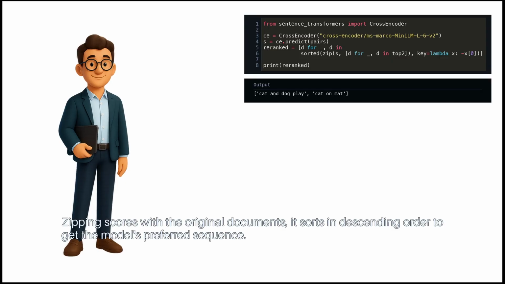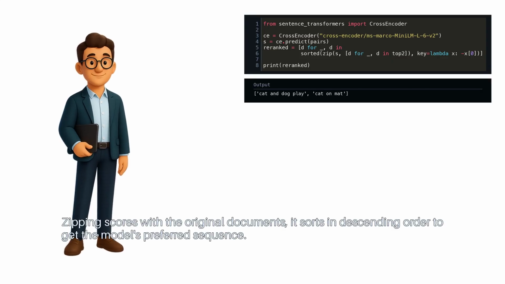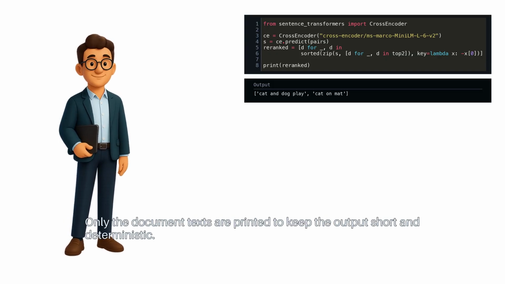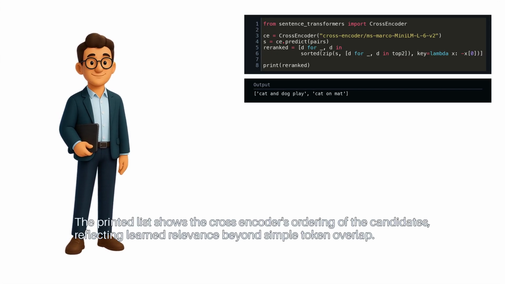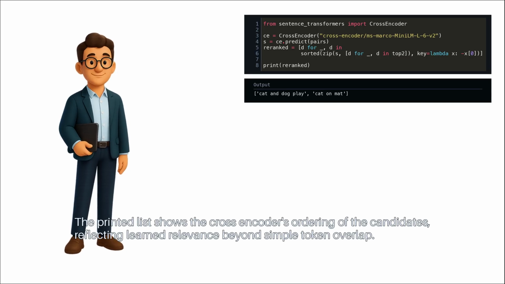Zipping scores with the original documents, it sorts in descending order to get the model's preferred sequence. Only the document texts are printed to keep the output short and deterministic. The printed list shows the cross-encoder's ordering of the candidates, reflecting learned relevance beyond simple token overlap.